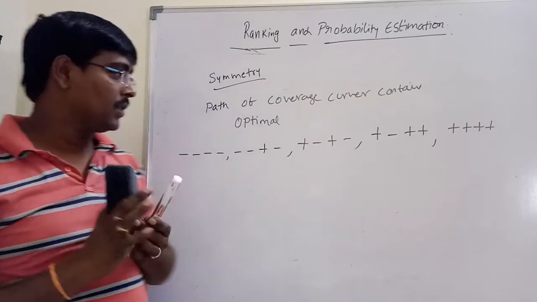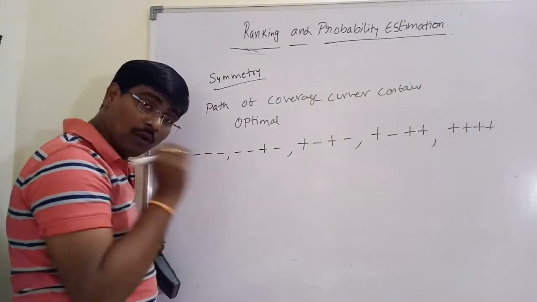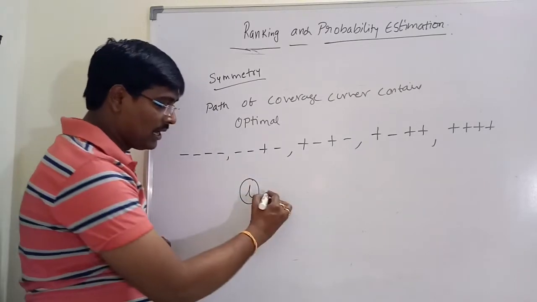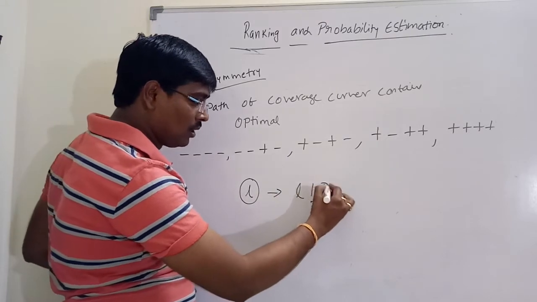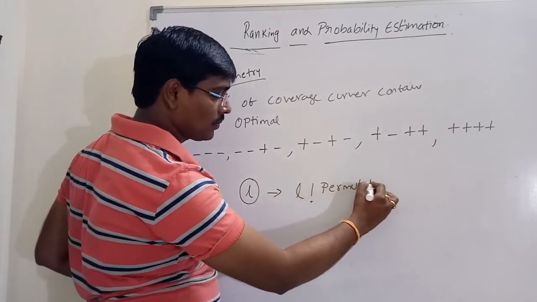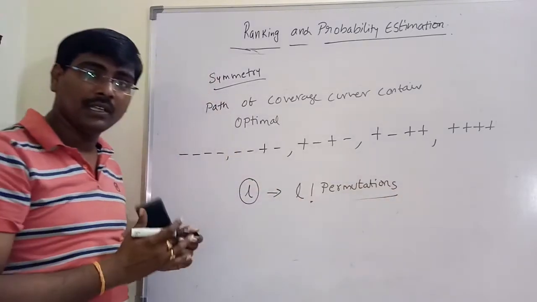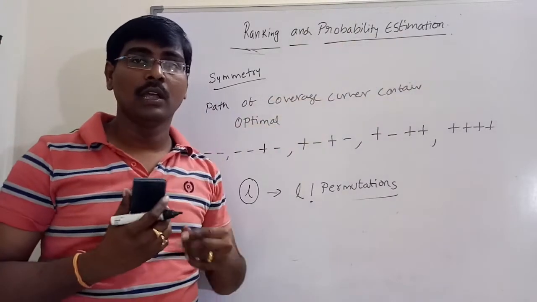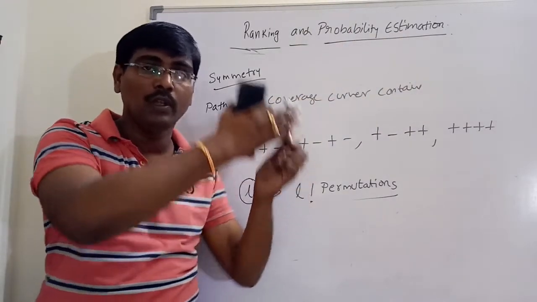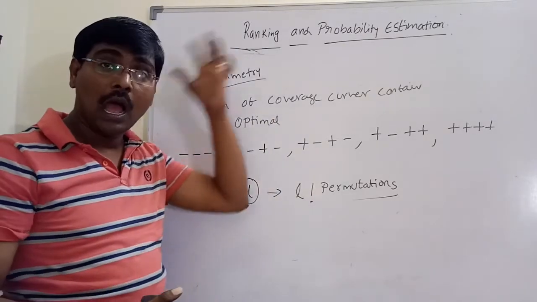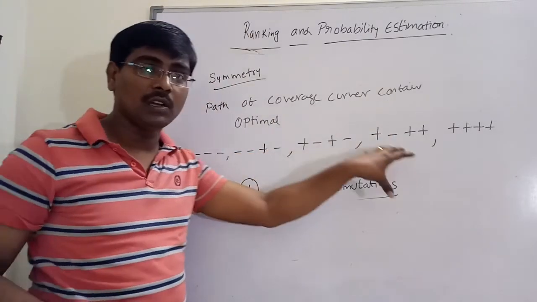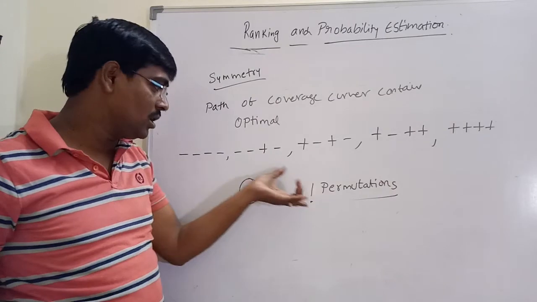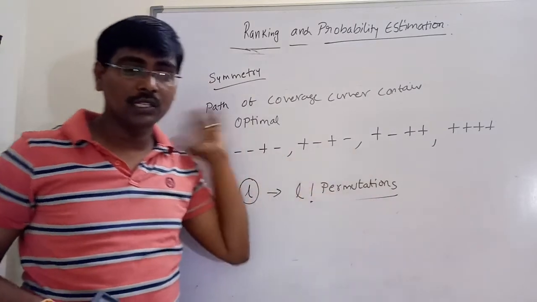For a given tree, for example, if we have L labels, there are L factorial permutations possible. In the previous case, in the form of classes and labels, we have C power L possible label data. That is, for labeling, we have C power L possible combinations. After giving the label, the position of that node, that is either left child, middle child or right child, if we have L labels, we have L factorial permutations possible.